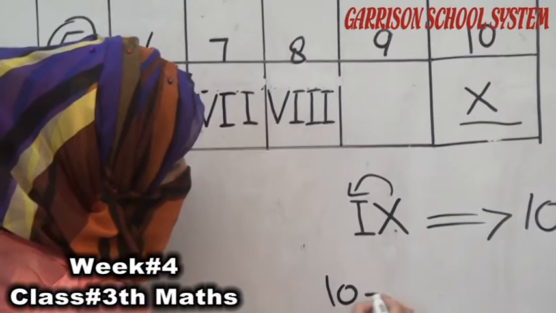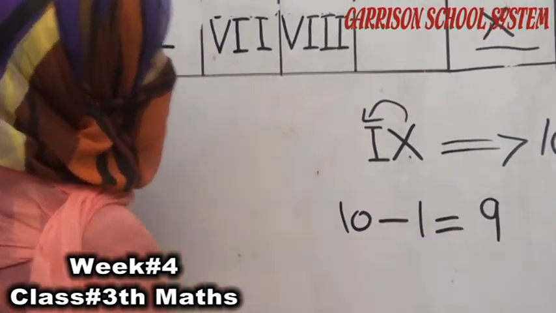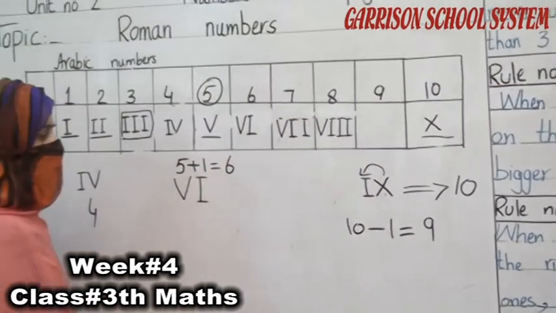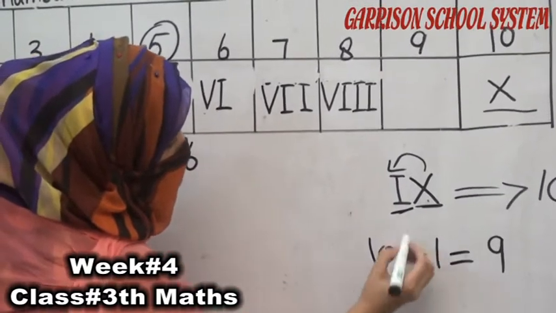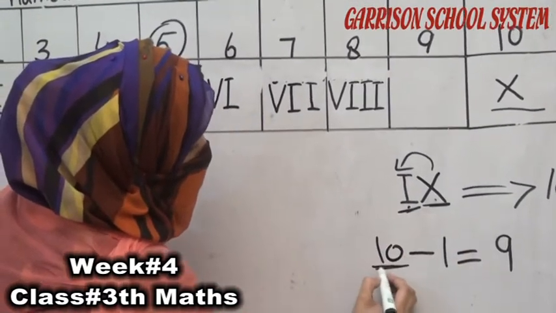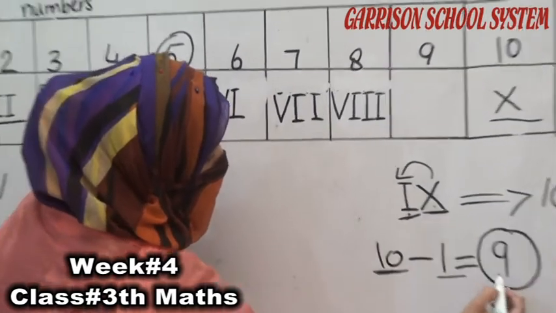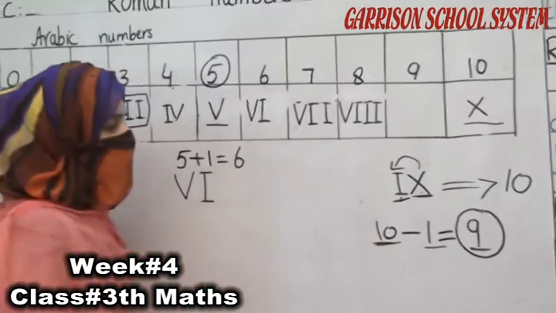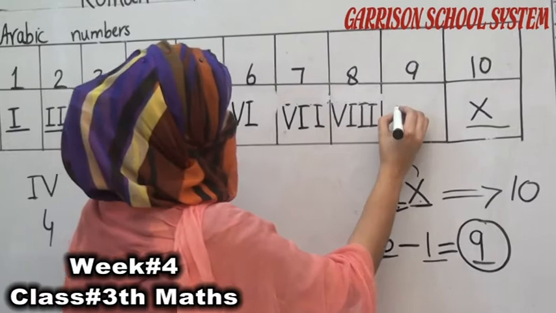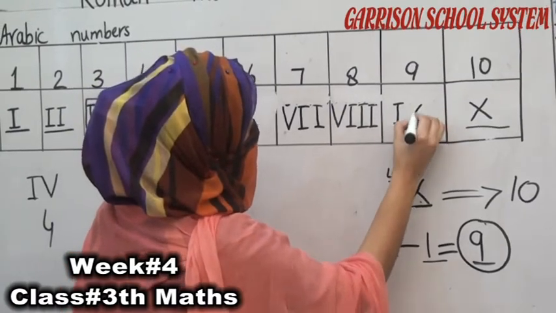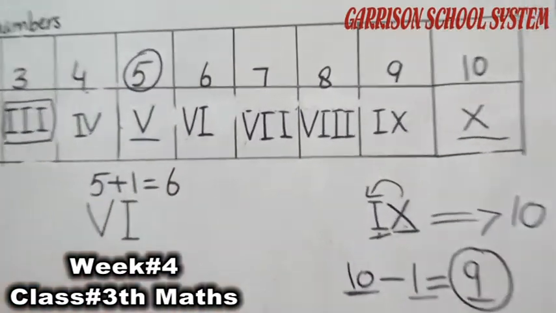So if we subtract 1 from 10, the answer will be 9. Okay students, this is 10, this is 1. When we subtract this 1 from the 10, which answer will we get? We get the answer 9. Understand students? So we have to write here I, X. IX is representing the number 9. Understand students?